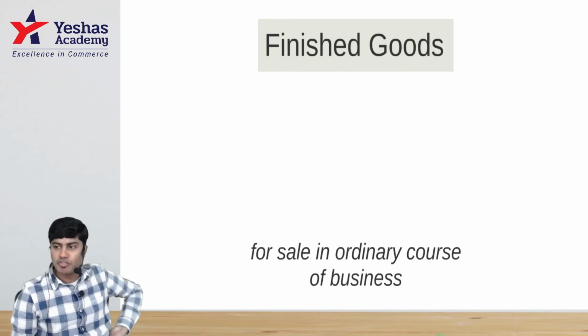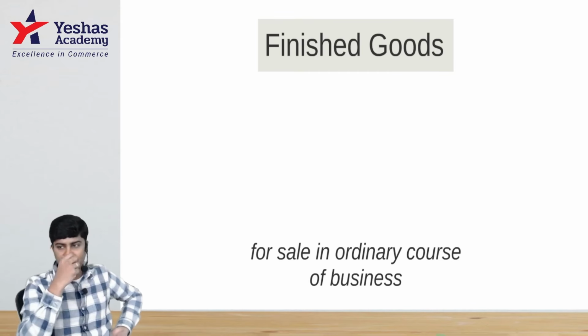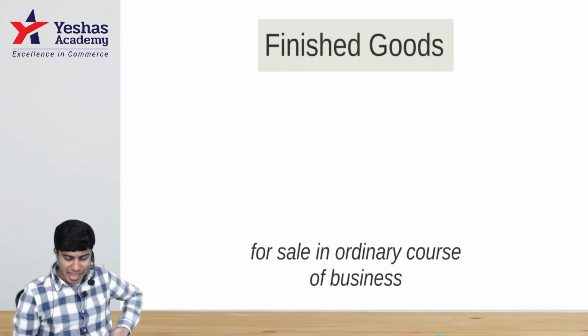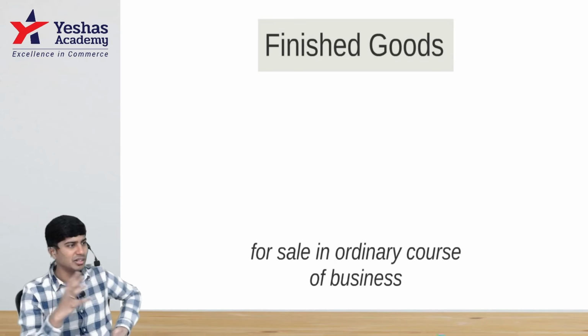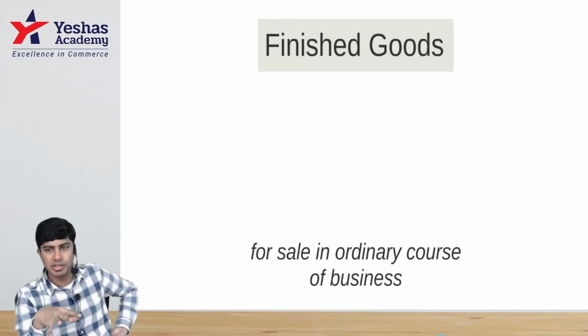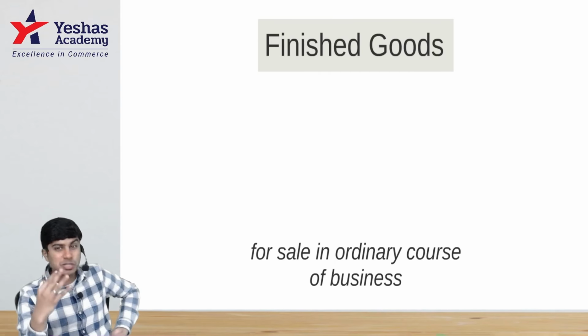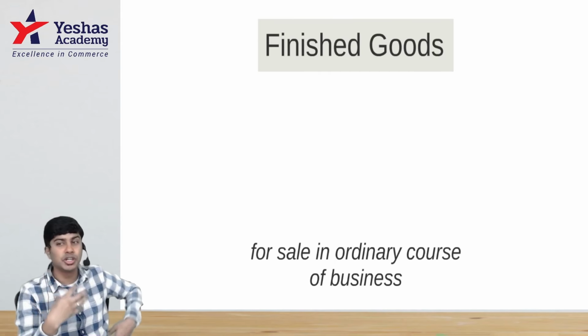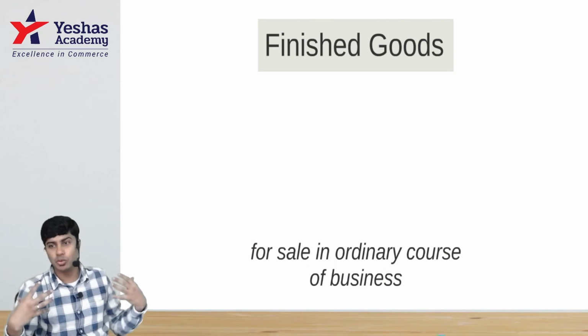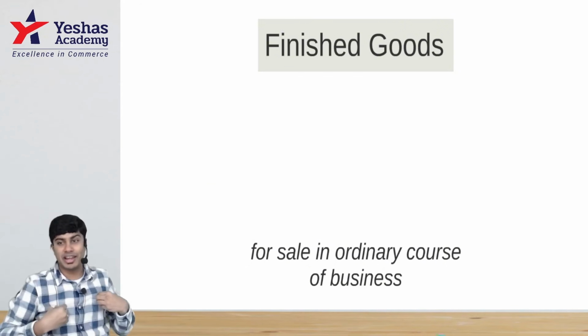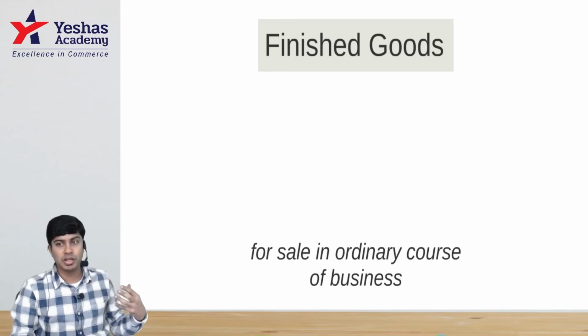Items held in the ordinary course of business for sale. Let's take the example of the shirt manufacturing industry. What is my finished goods? Shirt. Let's say I am making shirts for travelers, not like normal people who wear it on a day-to-day basis, but for people who are wanderlust, travel bugs. An inspirational character's image has to be put on the shirt to inspire people to travel, and to tell the world that you are a traveler and an explorer.